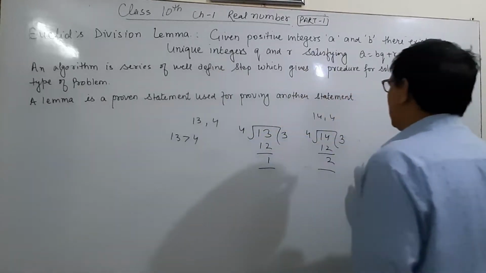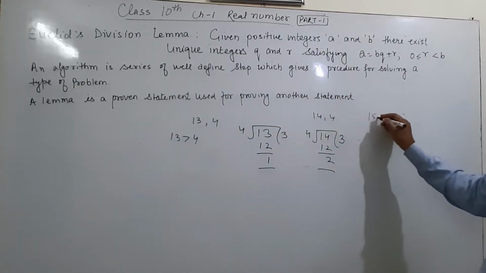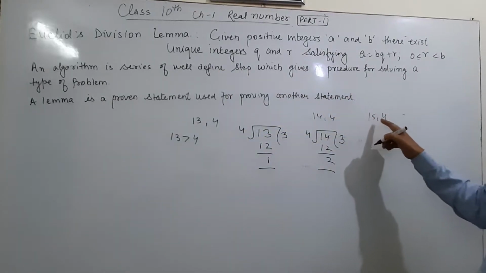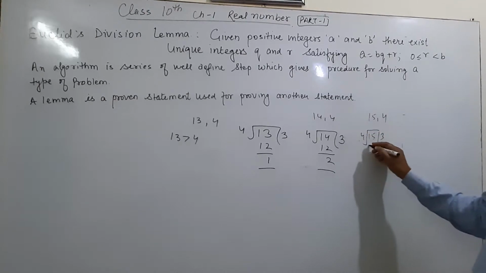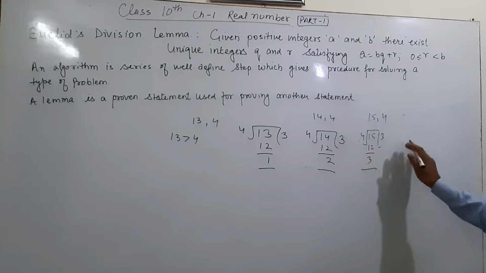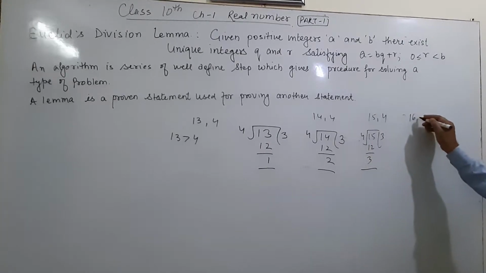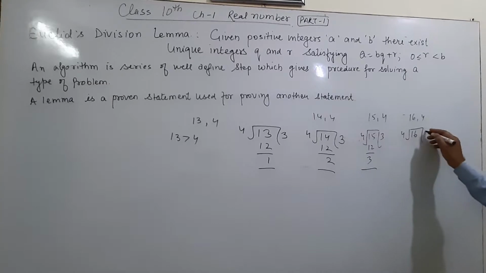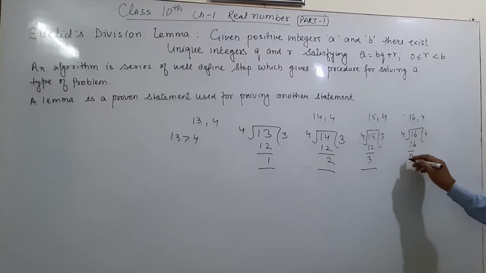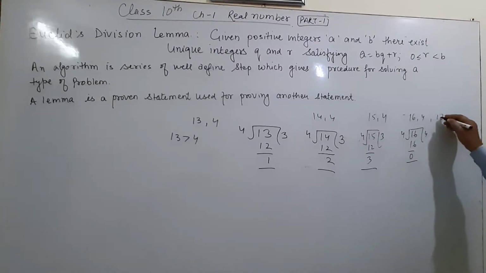If I take 15 and 4 and divide 15 by 4, 4 threes are 12, and the remainder is 3. If I take 16 and divide by 4, 4 fours are 16, and the remainder is 0. And I take again 17 and 4.